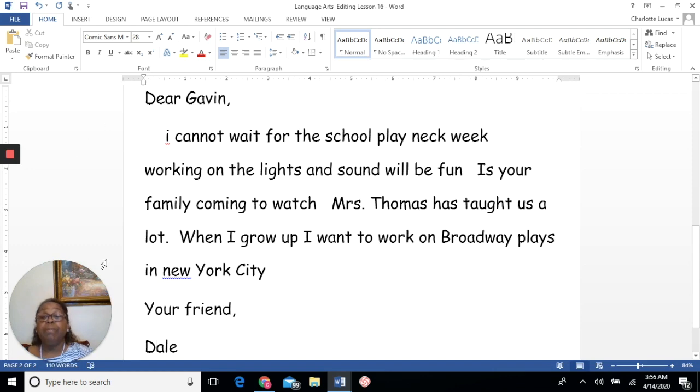Now let's look at the body of the letter and see if we can come up with some rules that we can take care of quick and easy before we get started. One of the rules I see right quick is the word I. We don't care where the word I comes in a sentence, beginning, middle, or end.